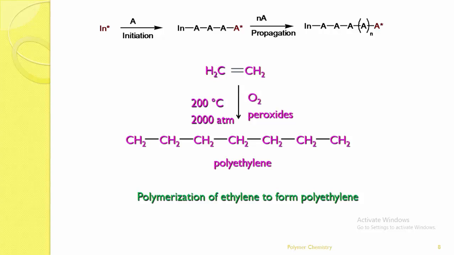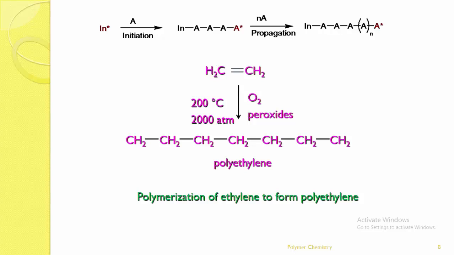Here you can see ethylene, CH2=CH2, with O2 in the presence of peroxide. What is O2? O2 is the initiator, because initially, as we just saw, in a chain reaction the monomers must be converted into reactive species by means of the initiator. Yes, O2 can act as the initiator. Chain reactions, or addition reactions, are the formation of radical reactions. In the case of chain reactions, they are completed in three different steps: the first is the initiation step, the second is the propagation step, and the third is the termination step.